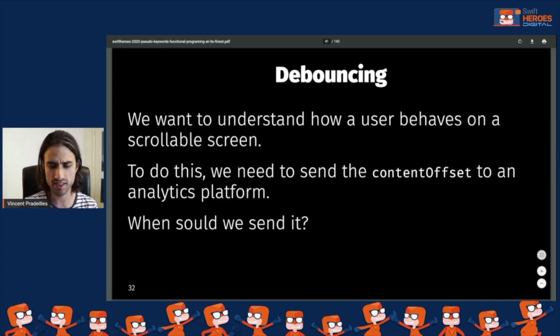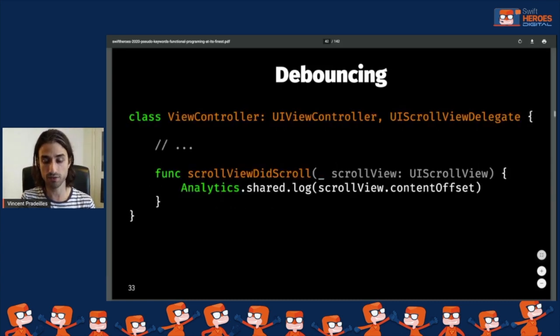But when we implement this, we're going to start thinking about when we should actually send the value of contentOffset to the analytics platform. Because if we implement the analytics call in the delegate method scrollViewDidScroll, it is going to be called every single time that we scroll, for every single pixel of the scroll. So of course, it's going to be way too much.